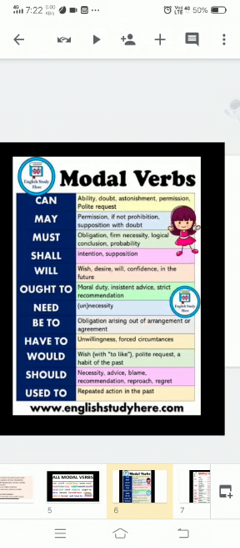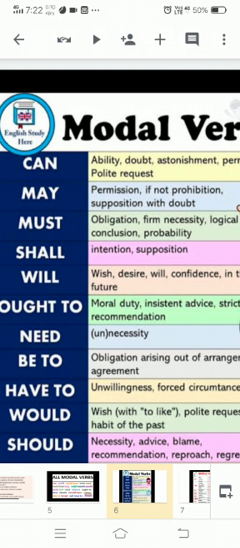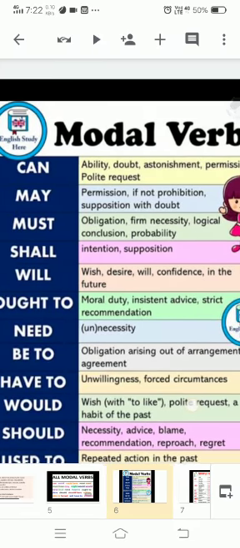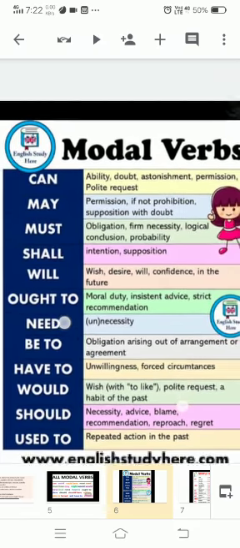Then we have will, which is used to express the simple future when used with the second or third person: you, he, she, it, they. We need to remember that shall and will are both used for the future. We use will for the simple future and shall for pure future statements with the first person, and will with the second and third person. Examples of will: you will succeed in life through hard work. I will put in my best effort to complete this task. Will you shut the door please? We use it with wish, desire, confidence in the future.